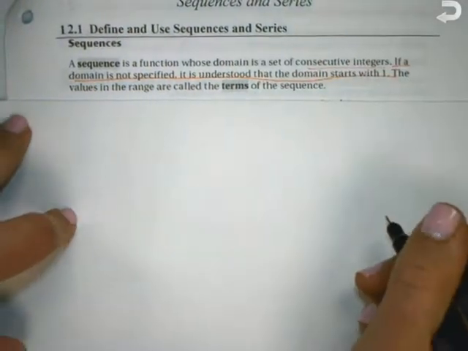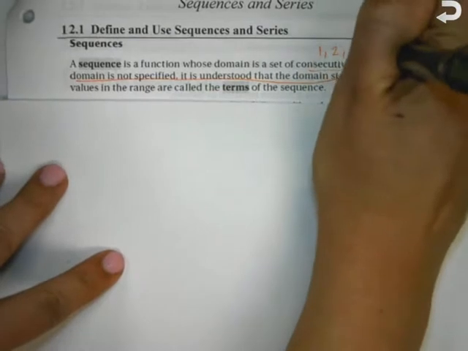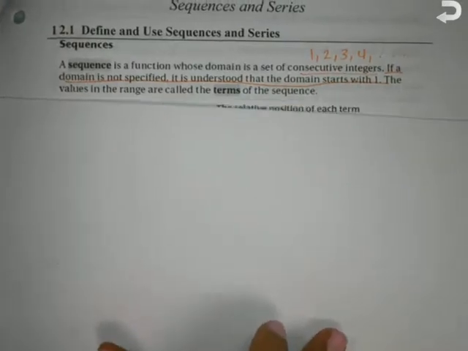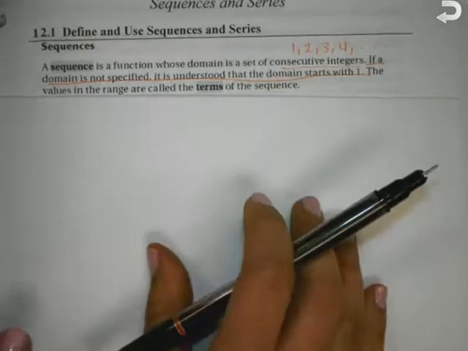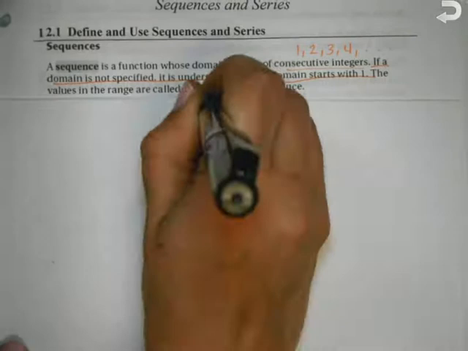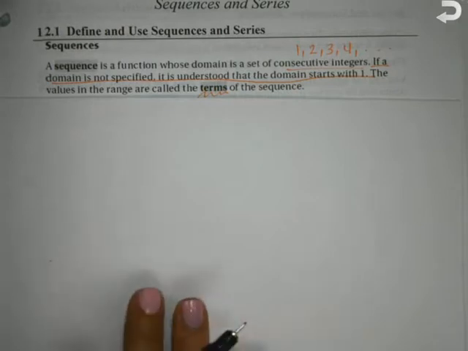So it's really just a list of numbers: 1, 2, 3, 4, and so on and so on. Okay? So our domain is just really what number the term is. Is it the first term, the second term, the third term? 1, 2, 3. It always starts with 1 unless they tell you otherwise. The values in the range are called the terms of the sequence. Okay, so the actual terms of the sequence are what gets spit out when you plug in 1, 2, 3, 4, 5.